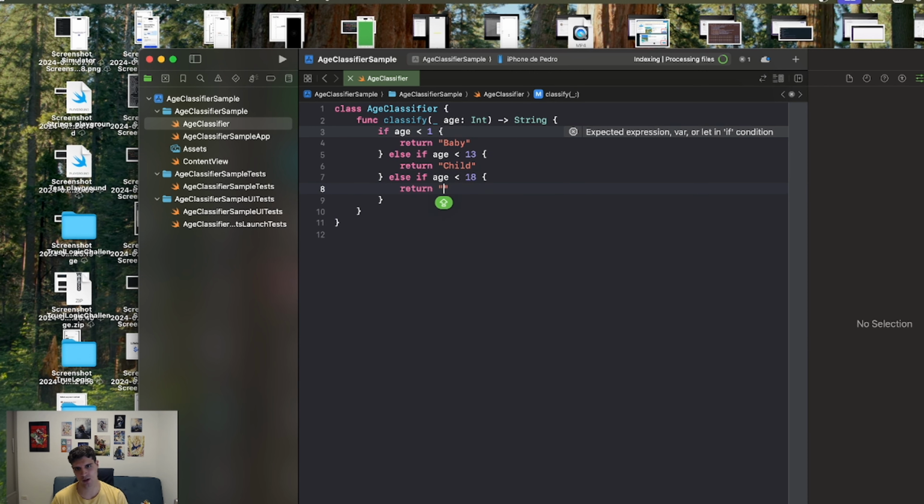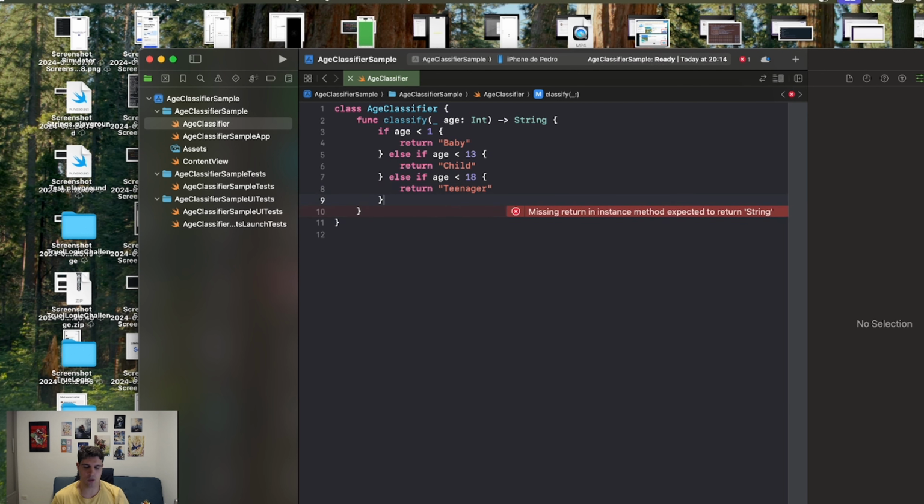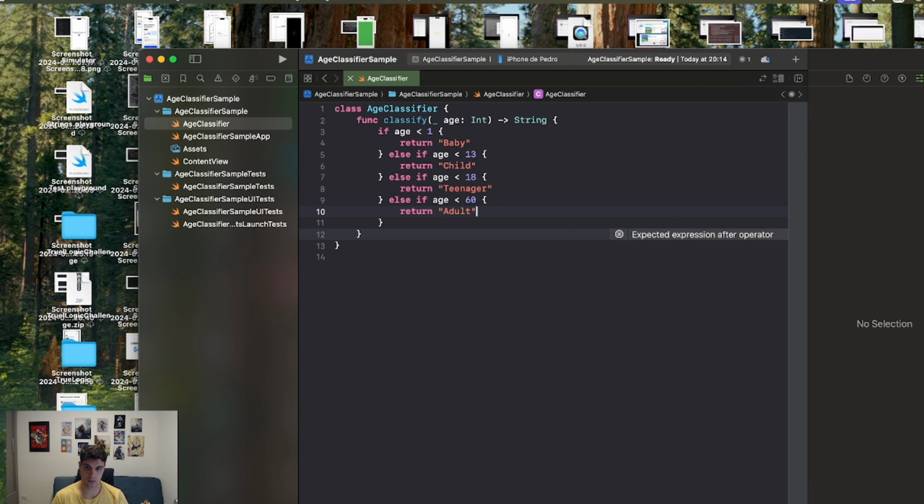Depending on the country, there are some countries that consider an adult when the age is greater than 18, some consider it only when it's greater than 21, and some countries only for drinking. But let's follow what Brazil considers a teenager and an adult. If it's less than 60, it's an adult. Otherwise, for all the edge cases, we will consider the person as an elder.